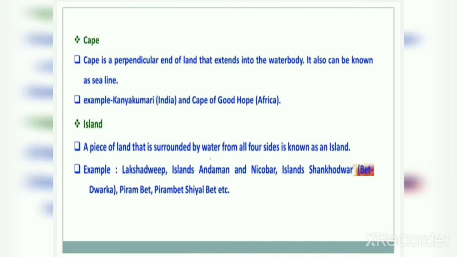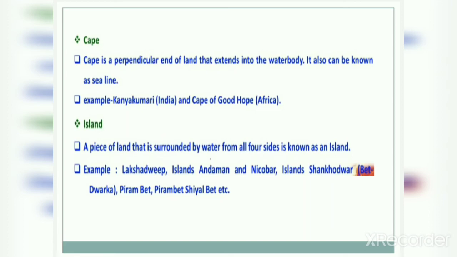Next is Cape. A cape is a perpendicular end of land that extends into the water body. The piece of land which extends into the water body is known as a cape, and it can also be known as a sea line. For example, Kanyakumari in India and the Cape of Good Hope in Africa are the best examples of a cape.